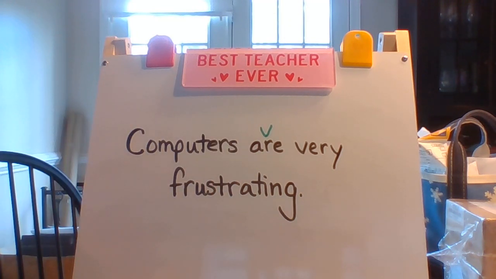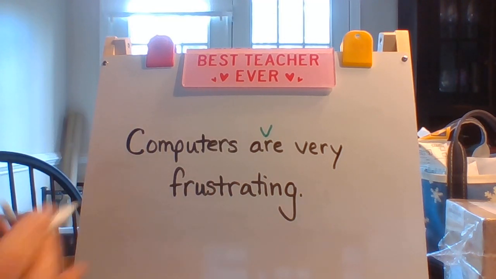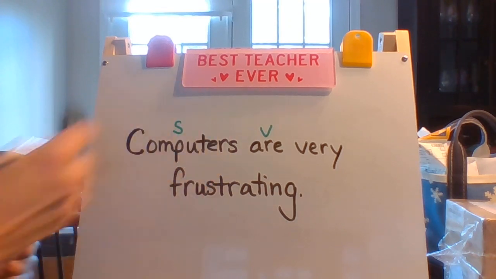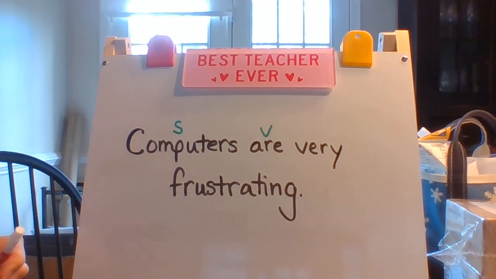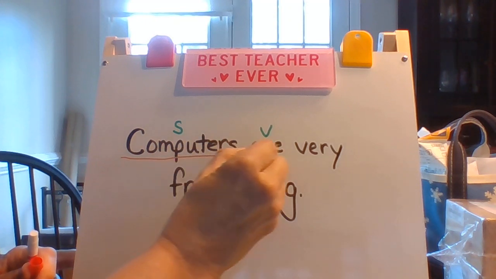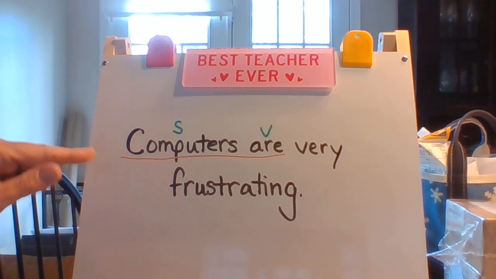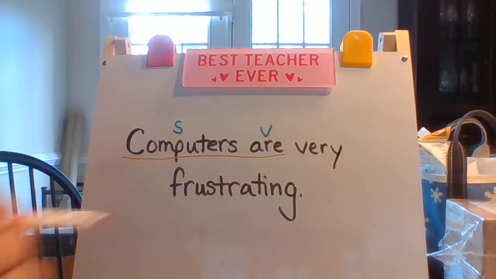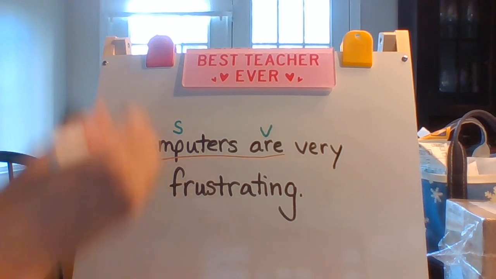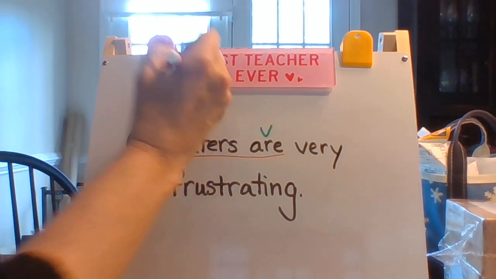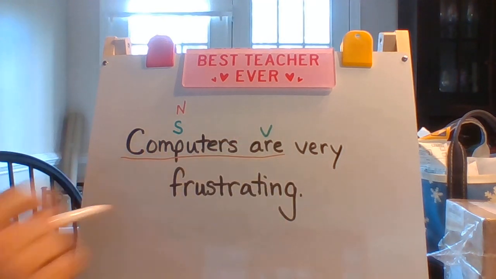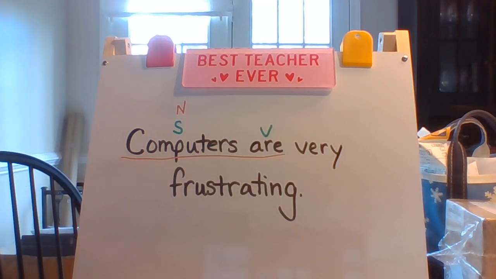Now I'm going to ask myself, who or what are? Oh, computers. Computers are. All right, great. So as you can see now, that's my baby sentence. Computers are. The rest of the words in my sentence are going to be helping me talk about computers are. All right. Now, let's look next for nouns. Do we have any nouns? Yep, we do. Computer is a noun. Are there any other nouns? No, no other nouns. Any pronouns? Words that replace nouns? Nope, no pronouns.